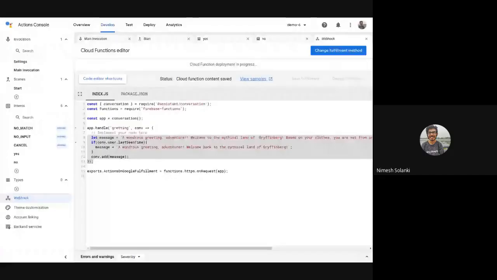So it says cloud function deployment in progress. Once it is done, we can go back to our action and update. Remember, earlier what we used to do was click on the checkbox called send prompts. But instead of that, this time we'll check the webhook one, where we are calling our webhook, and we will simply pass this particular handler. Remember I told you we just need to pass this particular handler name, and Google Assistant will take care of everything in the background. So we just need to do that.